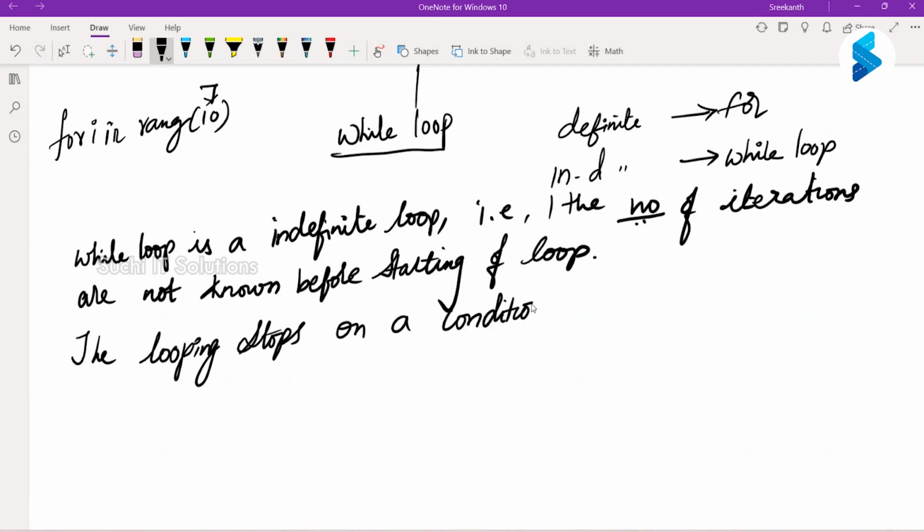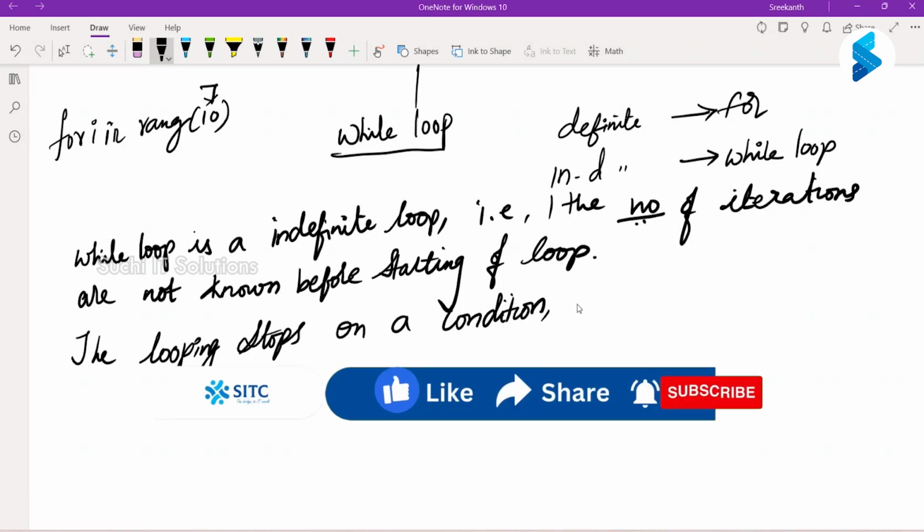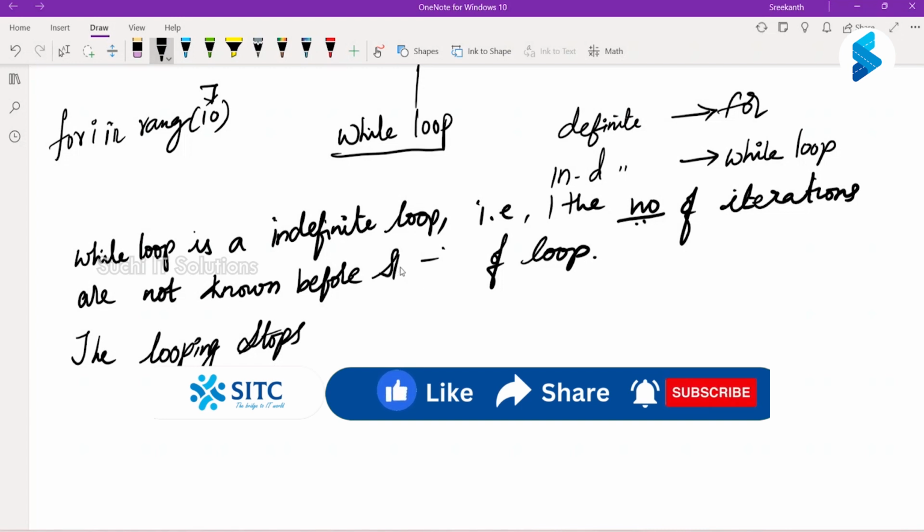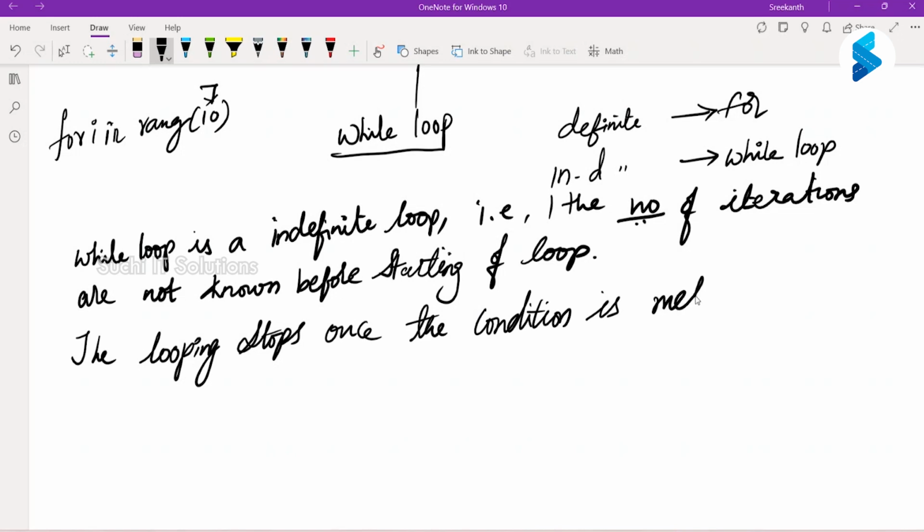Let me write it the other way. The looping stops once the condition is met to stop.